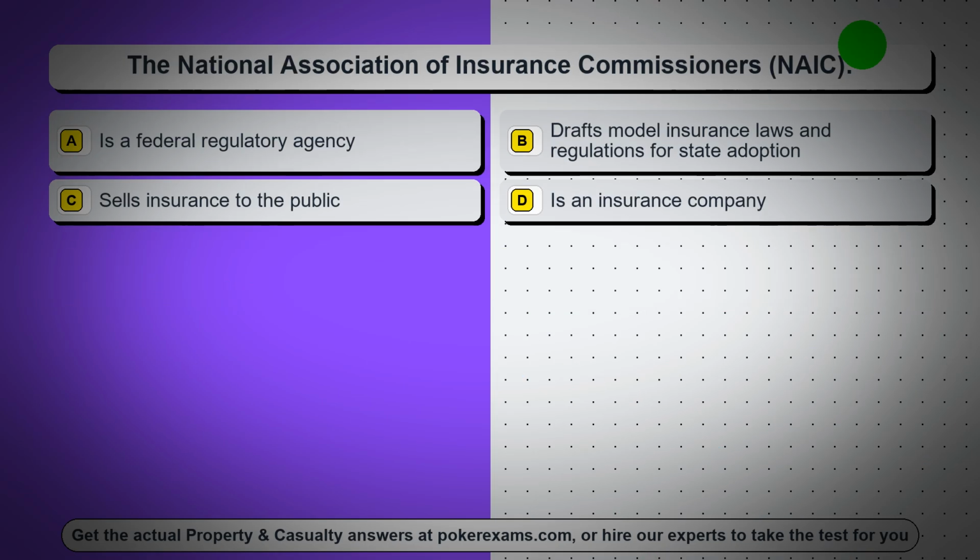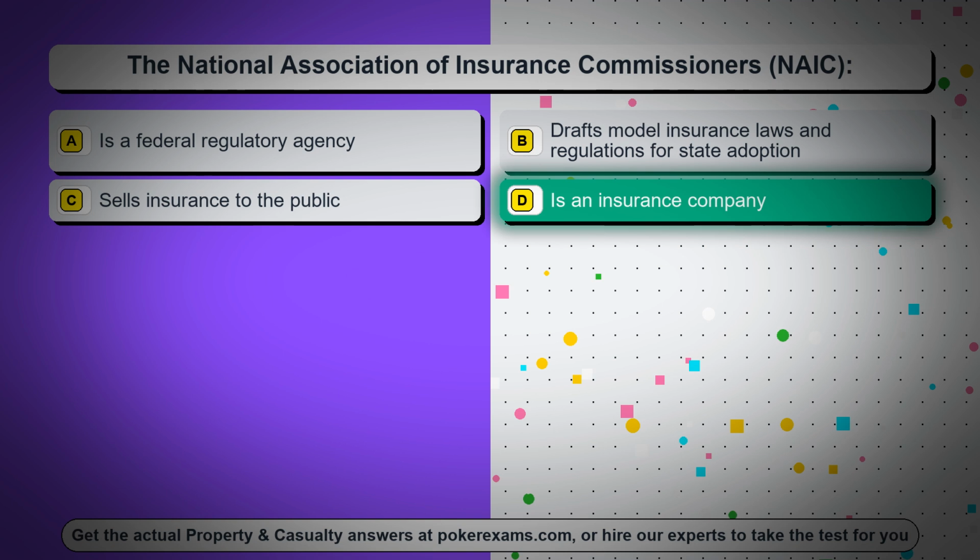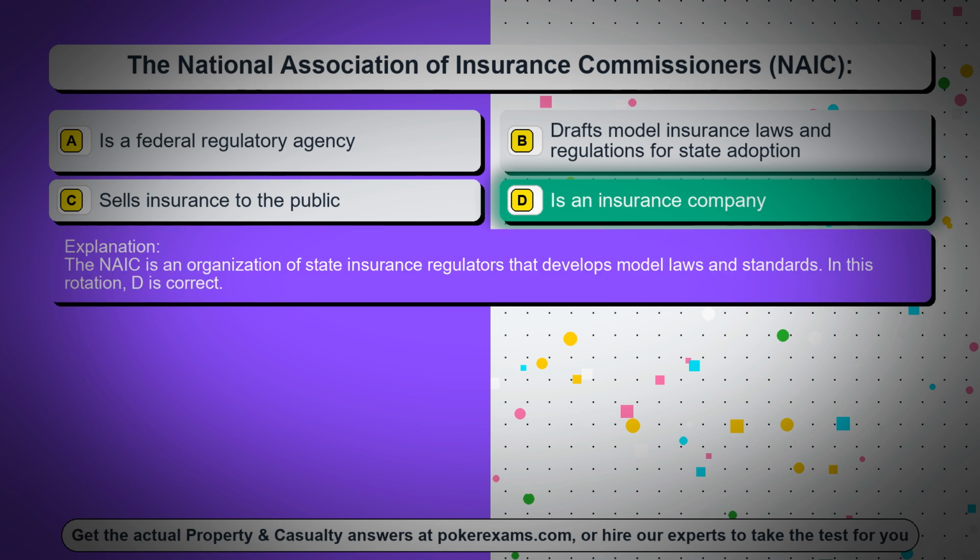Question 13. The National Association of Insurance Commissioners, NAIC, option A, is a federal regulatory agency, option B, drafts model insurance laws and regulations for state adoption, option C, sells insurance to the public, option D, is an insurance company. The correct answer is option D, is an insurance company. The NAIC is an organization of state insurance regulators that develops model laws and standards. In this rotation, D is correct.